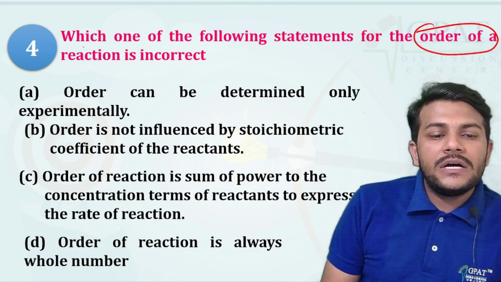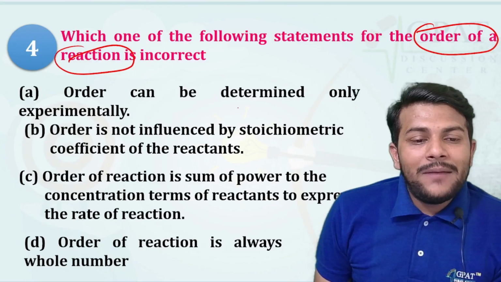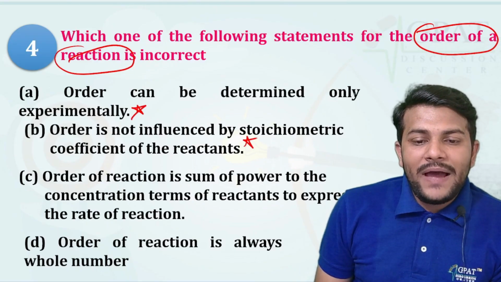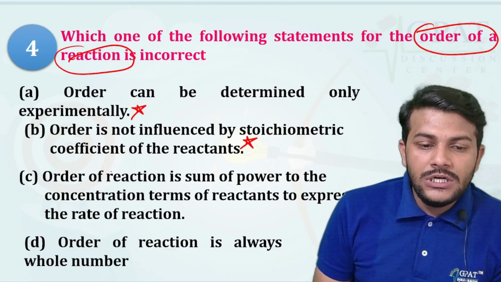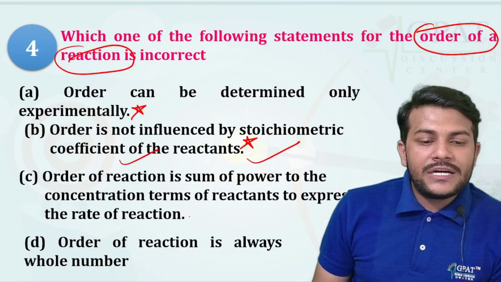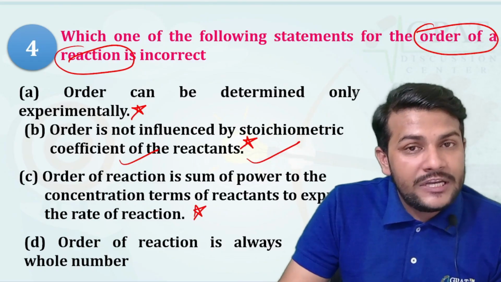By which order is followed by the reaction. So order can be determined only experimentally. Order is not influenced by the stoichiometric coefficient of a reaction. Order of a reaction is the sum of the powers of the concentration terms of the reactants used to express the rate of the reaction.